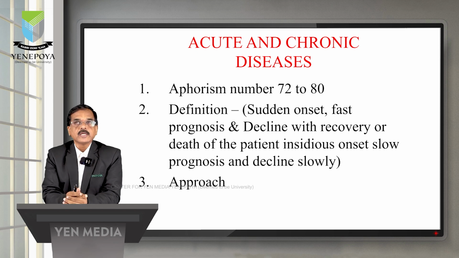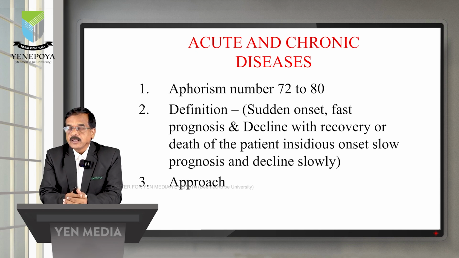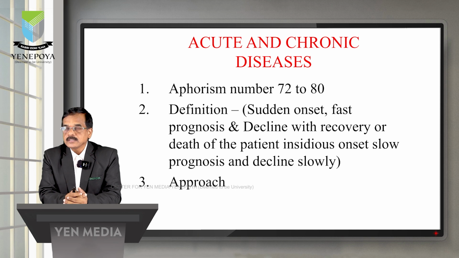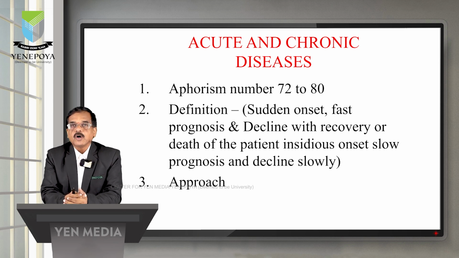First, we should know what acute and chronic disease are. This is explained in the Organon of Medicine written by Dr. Samuel Hahnemann in aphorisms 72 to 80, where he tells what an acute case is and what a chronic case is. The acute case has sudden onset, fast progression, and ends with recovery or death of the patient. For example, acute conditions like rhinitis will cure on their own. But an acute condition like myocardial infarction also has sudden onset and may end with the death of the patient.